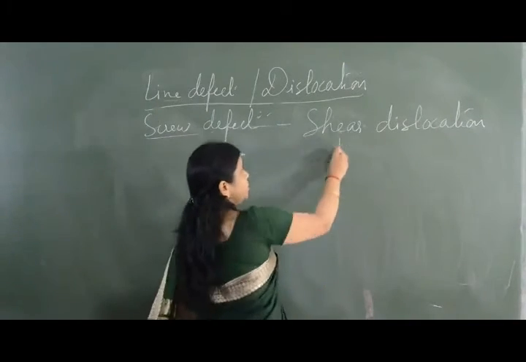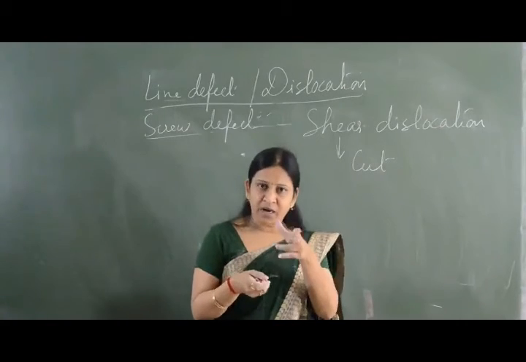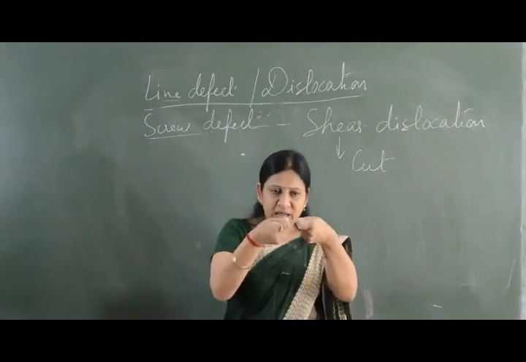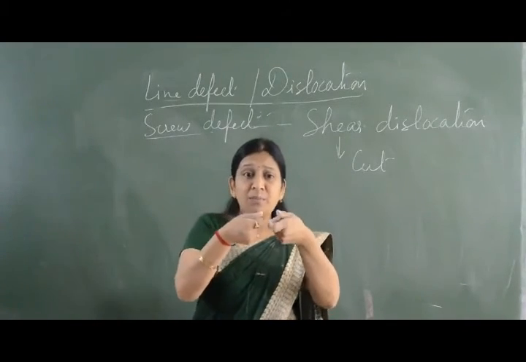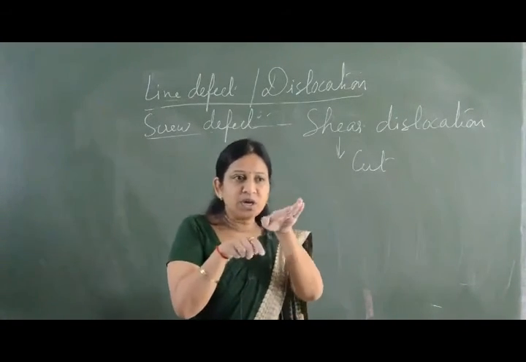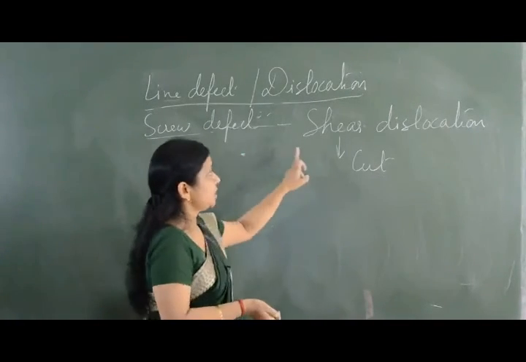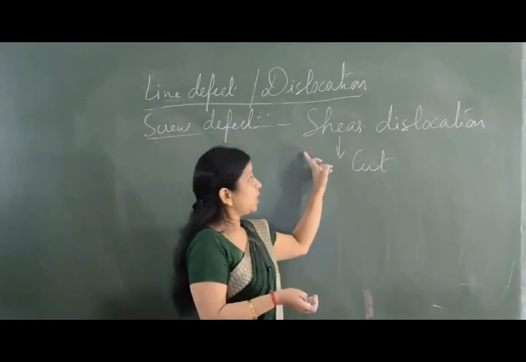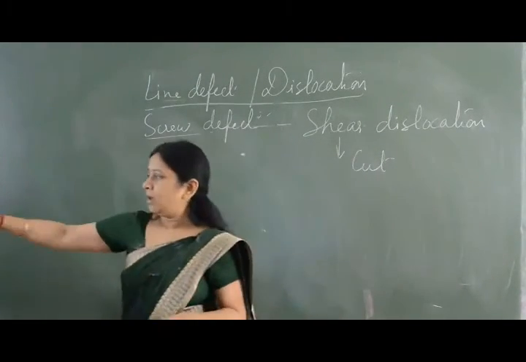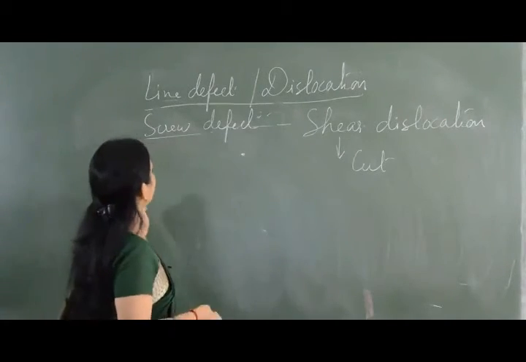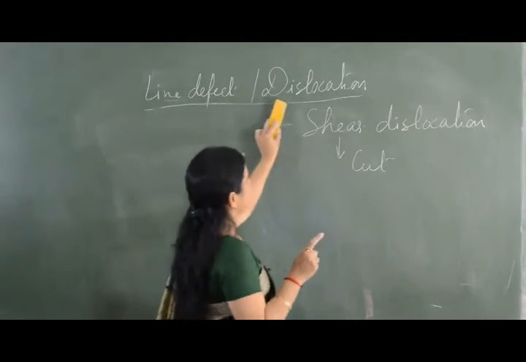Shear means to cut something. So if we take a rubber and we cut it from the edge, and then we stretch it, what happens? The bonds are not going to break, but they are going to stretch themselves. So a screw is created, a loop will be created there. That is known as screw defect. It is because it is a shear dislocation, because of cutting something. So these are the two types of line defect, screw defect and edge dislocation.